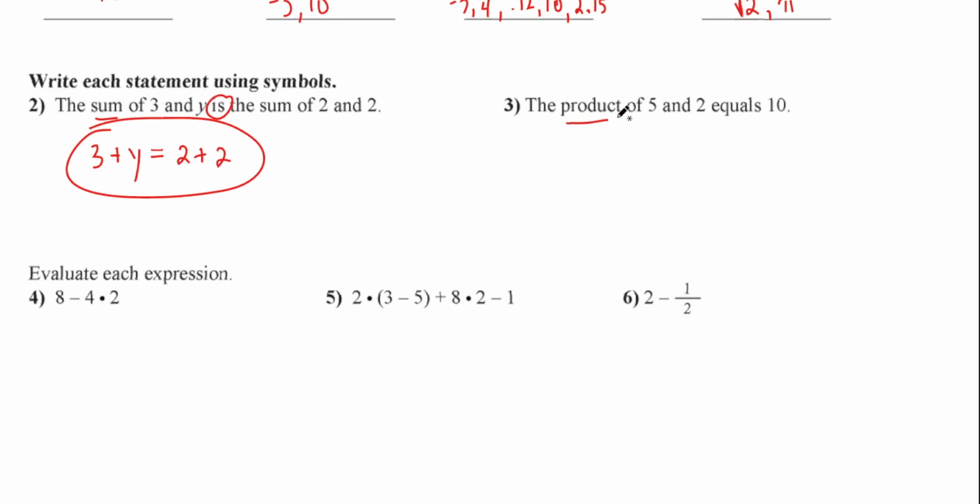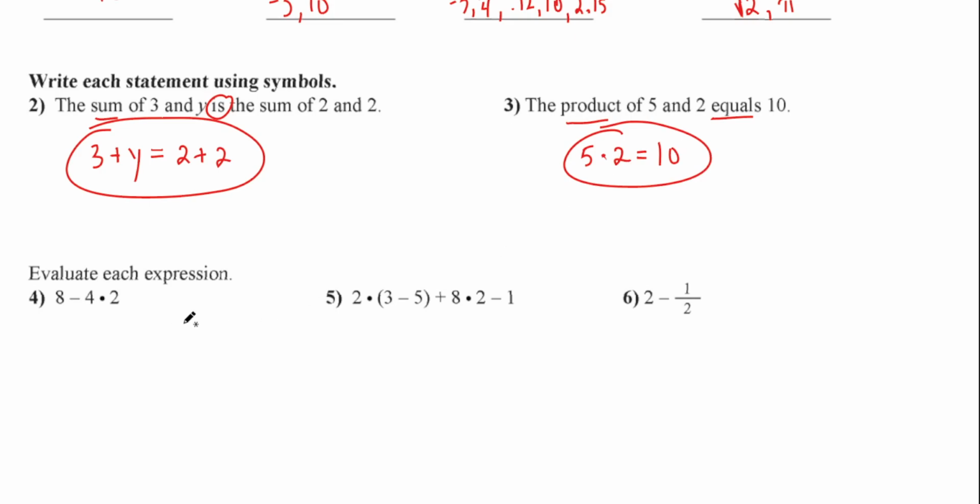Product, what does that mean? Multiply. What are we multiplying? 5 and 2. So how do I show that? 5 times 2. Do we have to write 5 times 2 is 10? No. All right, so 5 times 2, of course, equals, and then what? 10, all right? And that's how you write it. Don't write 10 equals 10. It's not what they're asking you to do. They're just saying write the statement using the symbols, using numbers and multiplication and equal signs and all that stuff. So that is how you want to write that.